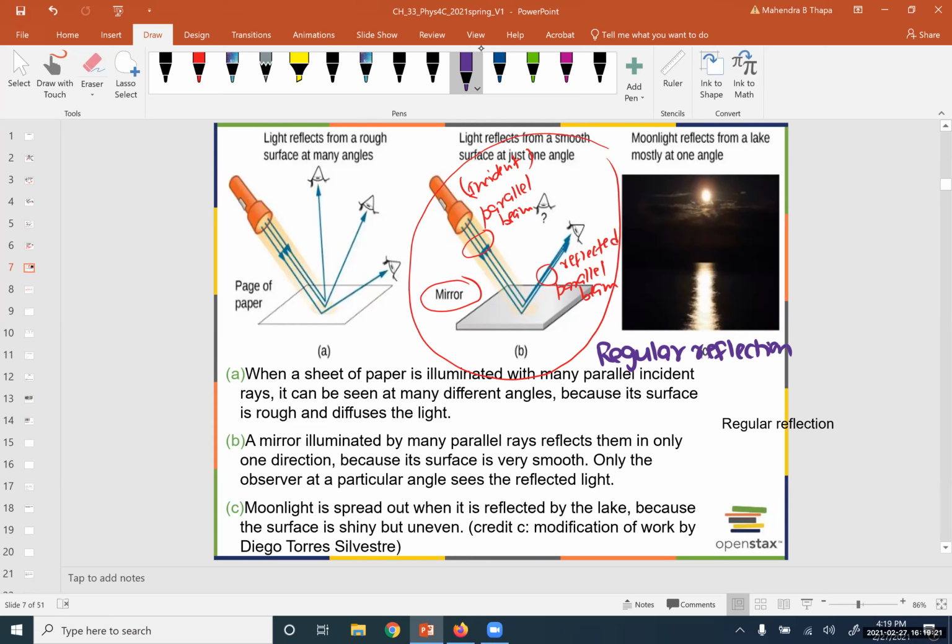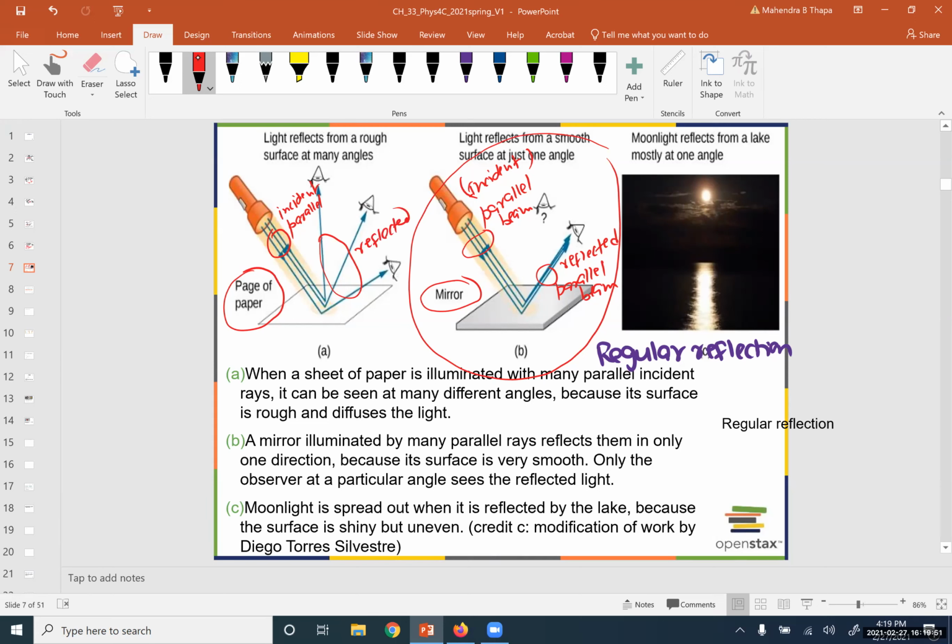But the situation could be different depending on the surface. But here, if you see the beam incident, this is parallel. Okay, this is the incident one. Depending on the surface, now we are taking a sheet of paper, the reflected rays are not parallel. Okay, so these are the reflected.